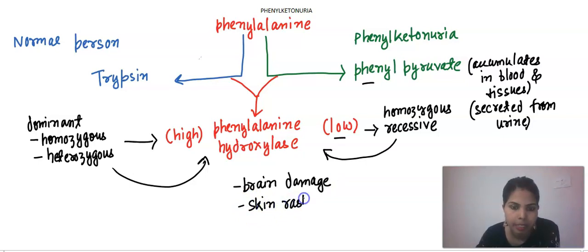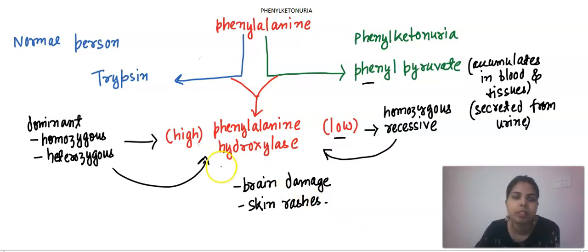Now you have seen what is meant by phenylketonuria. It is a metabolic disorder in which the amino acid phenylalanine is not properly metabolized. It is metabolized into phenyl pyruvate, and this phenyl pyruvate accumulates in blood and tissues, and it is secreted in this form only through urine. Due to this accumulation, we can see symptoms such as brain damage and skin rashes in people who are suffering from phenylketonuria.